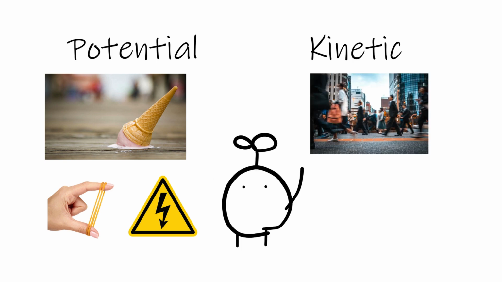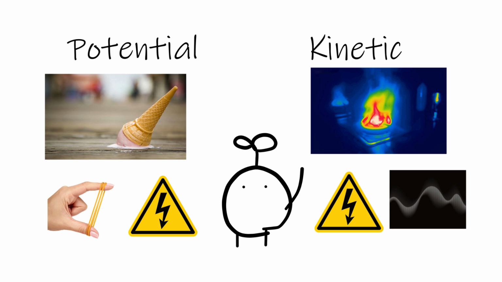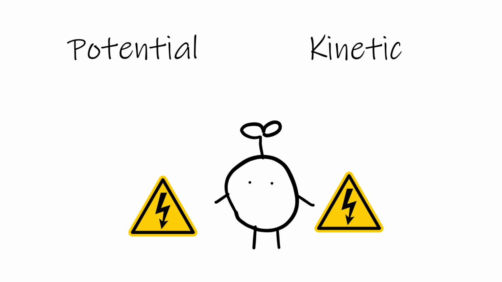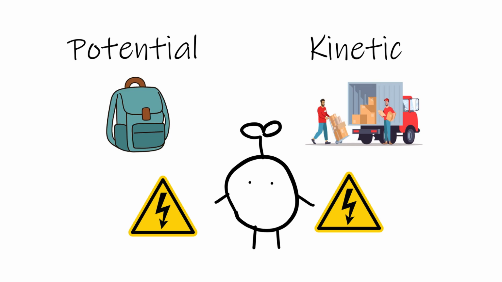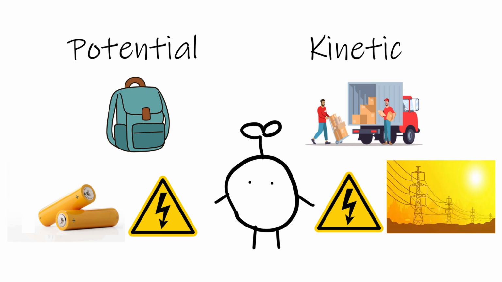Kinetic energy is the energy of motion or movement. Some examples are electrical, heat, and sound. You may notice that I used electricity as example twice. And you are correct. That's because energy can be stored or moved. Electricity in a battery or storage is potential energy. But when it's flowing as electric current, it's kinetic energy.